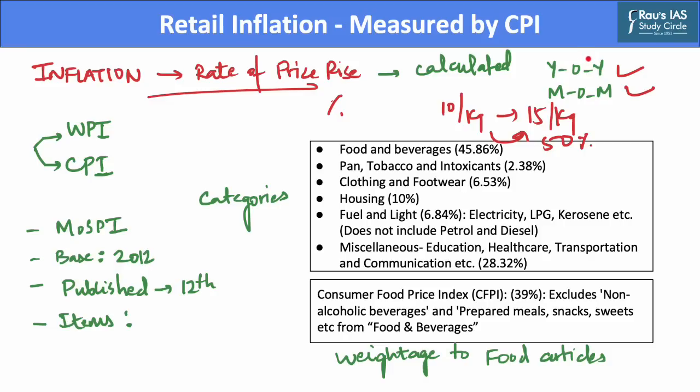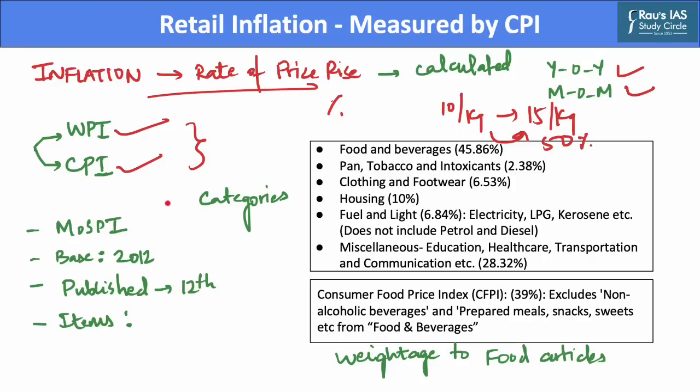There are two important inflation rates in the country. The first is the wholesale price index, which calculates the inflation rate on a wholesale basis, whereas the second is the Consumer Price Index, which calculates the retail inflation rate. There are two different baskets of goods and services for these two inflation rates.